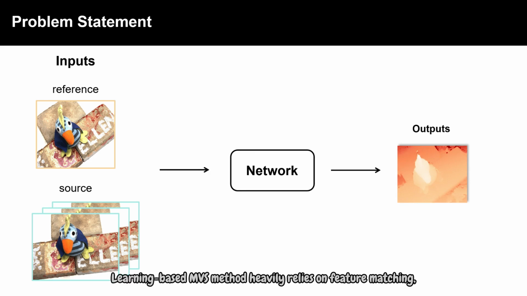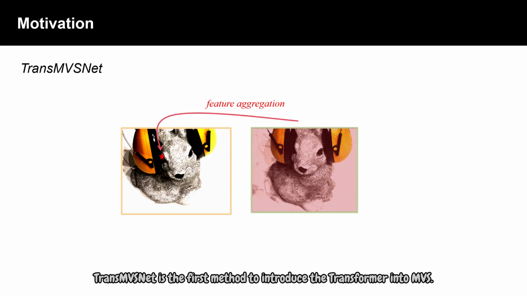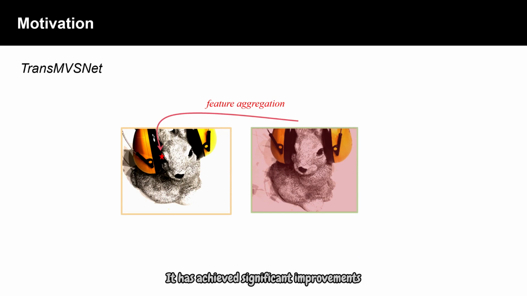Learning-based MVS methods heavily rely on feature matching, which requires distinctive and descriptive representations. An effective solution is to apply non-local feature aggregation. TransMVSNet is the first method to introduce the transformer into MVS. It has achieved significant improvements by leveraging the transformer's global context awareness capabilities.